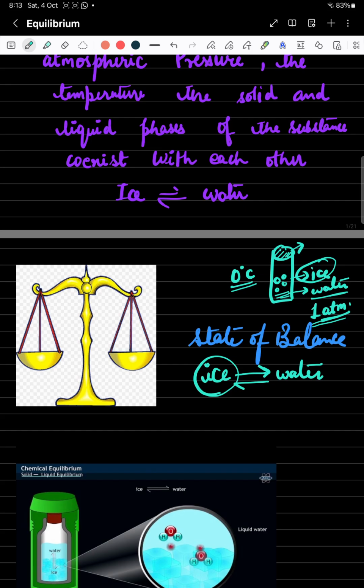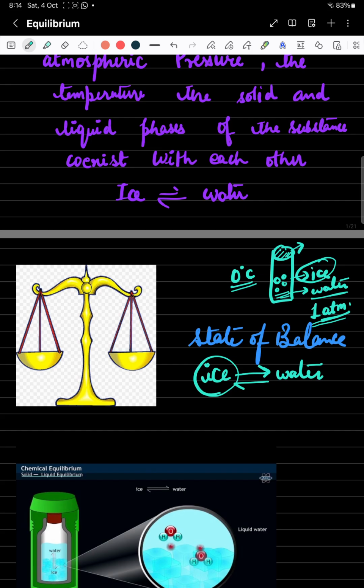We might expect that at equilibrium it is static in nature, like the molecules are still. But at equilibrium, they are not still. This equilibrium is dynamic in nature. What is the meaning of this? Ice molecules are continuously converting into liquid water, and liquid water is continuously converting into ice molecules.